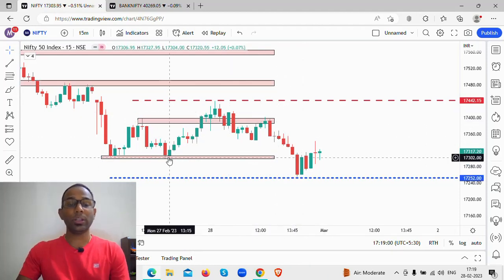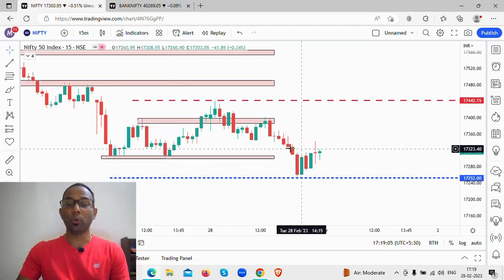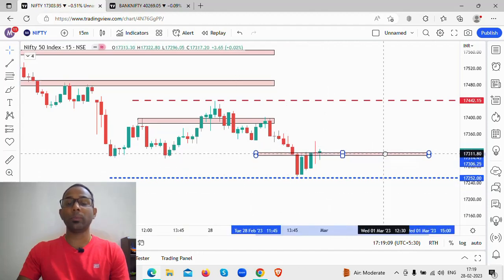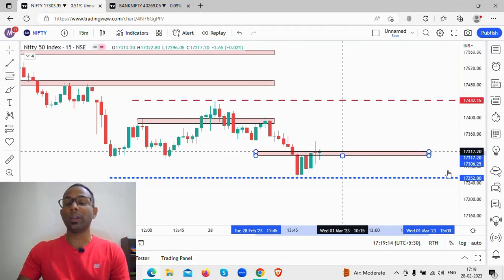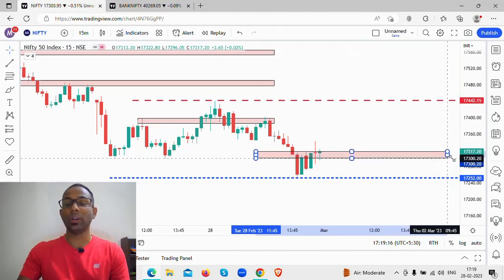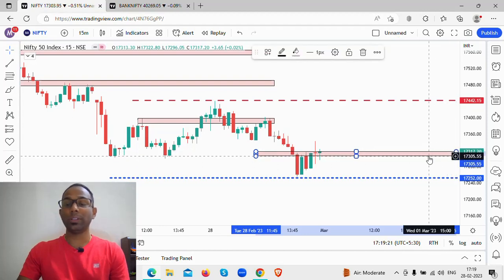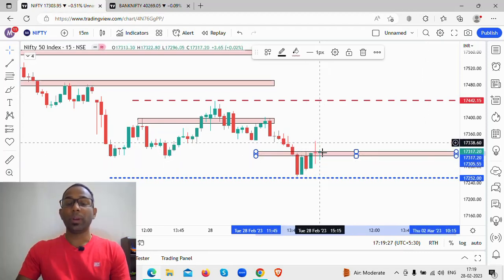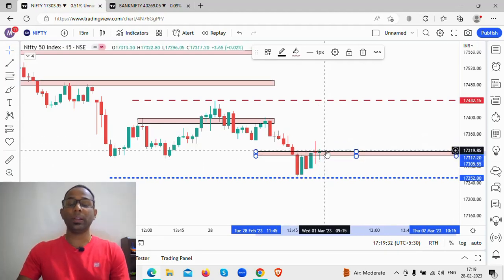Now if you see these two levels here, this was the support level which was acting, and this candlestick broke that support level, but there was no follow through price action. So in tomorrow's session, I'm going to make a small adjustment with this level itself. We are going to look at this particular level. Presently it is trading near that level. What is that level? 17,300 to 17,320. If there is a breakout, if the price follows through, there is a gap up. Presently it is sitting at the resistance levels.